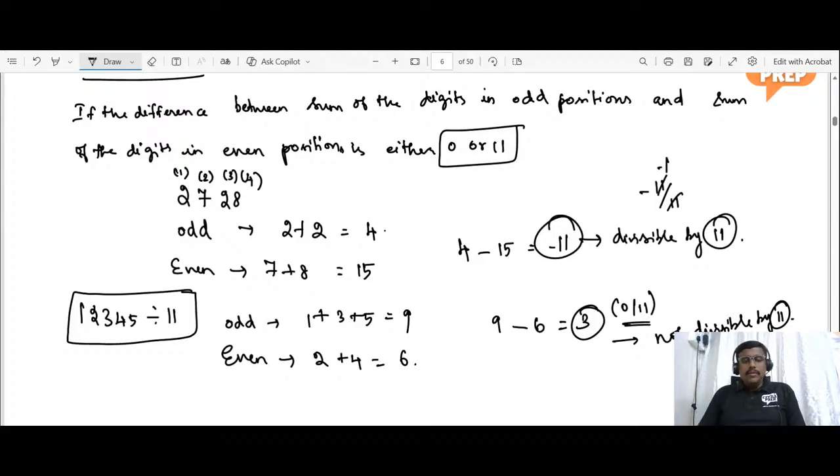So from this, you need to have an example while preparing. Please note this example while revising the divisibility rule. It would be helpful for you.